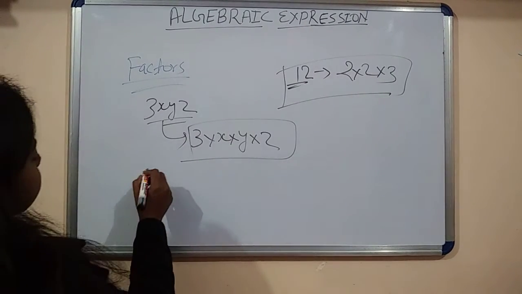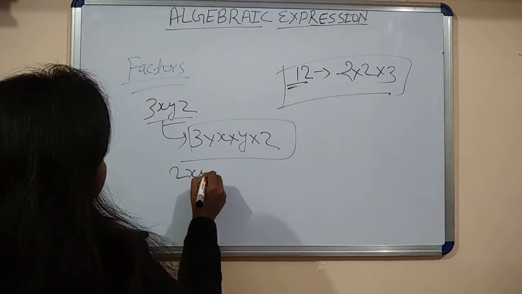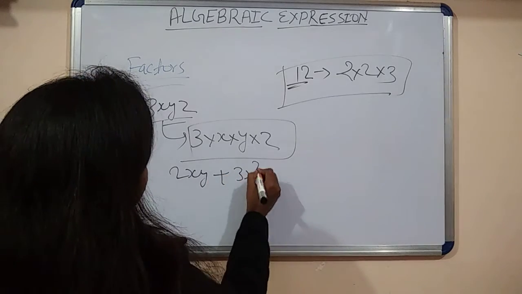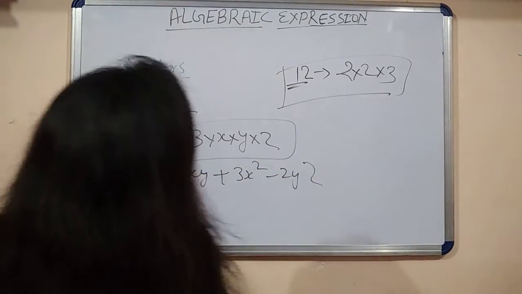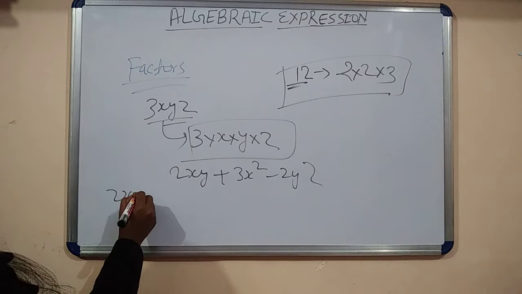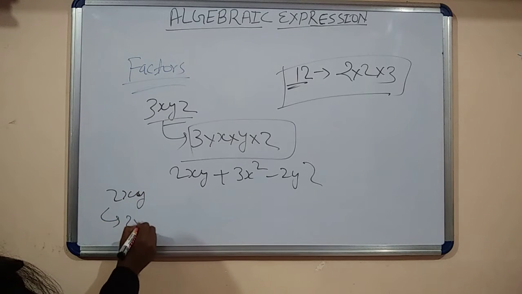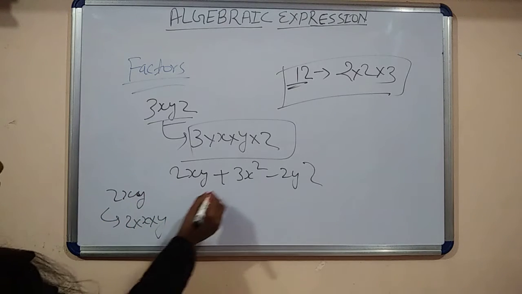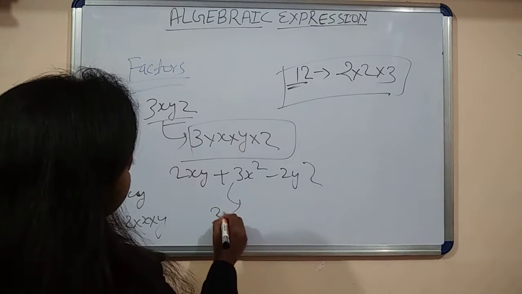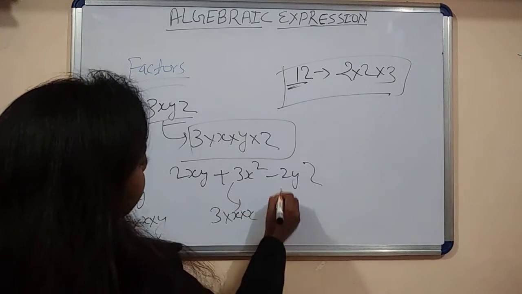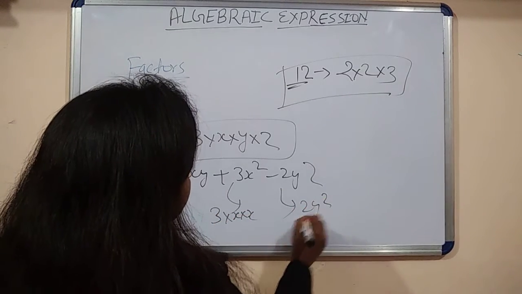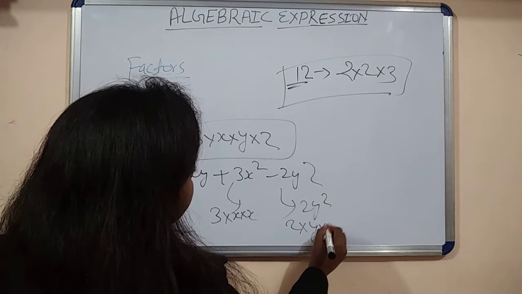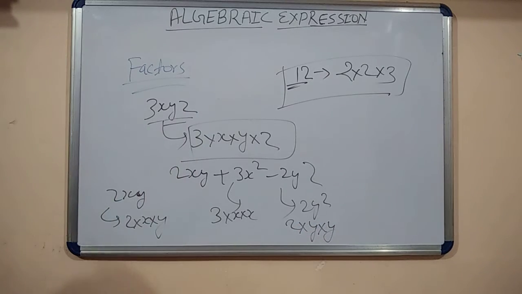Let's consider another example. 2xy plus 3x square minus 2y square. Then the factor of 2xy equal to 2 into x into y, and the factor of 3x square is 3 into x into x, and the factor of 2y square equal to 2 into y into y. This is called factors.